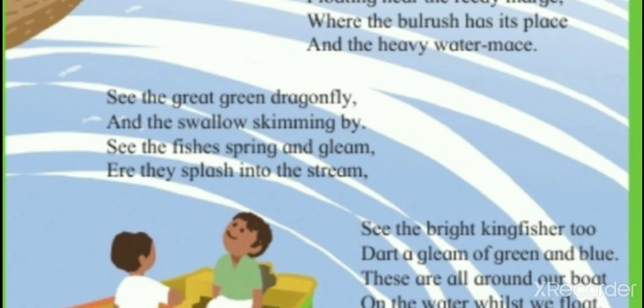Now, what the poet is telling in this stanza is, he can see dragonfly as well as the swallow bird going very quickly, as well as the fish. The fish is coming out of the water and jumping into the water again, and it is creating a splash of water in the stream.